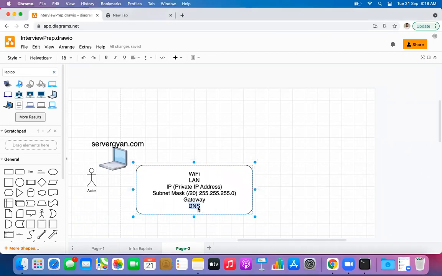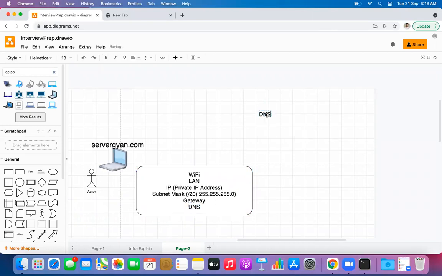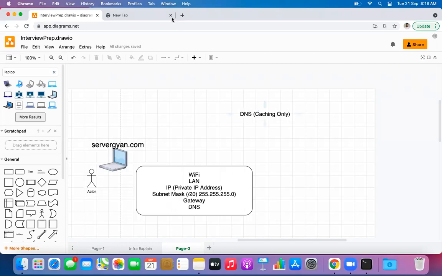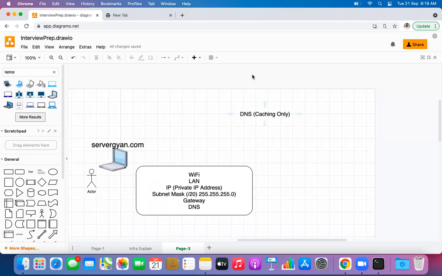Now when we are talking about DNS, DNS itself is a really complicated and really big concept. If I talk about DNS here, the very first type of DNS is known as caching only. So guys, what is a caching only DNS server? Yes, guys, what is a caching only DNS server?